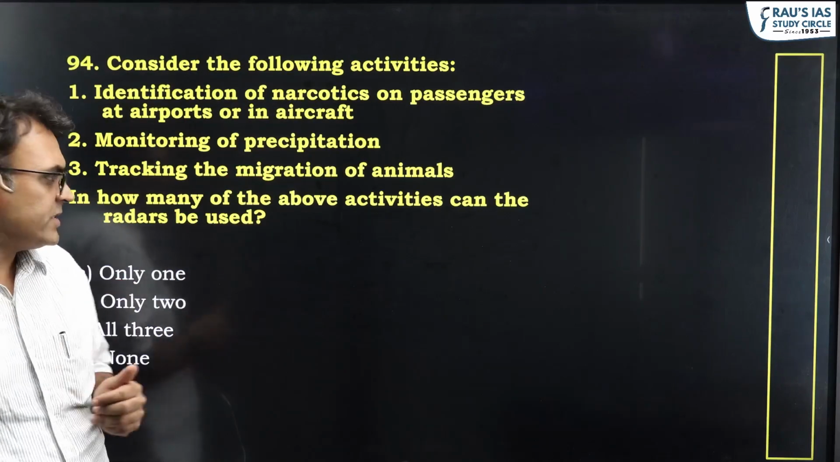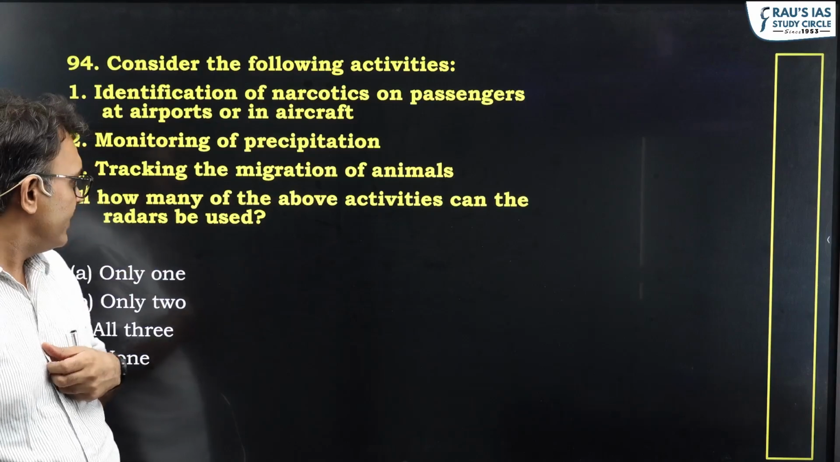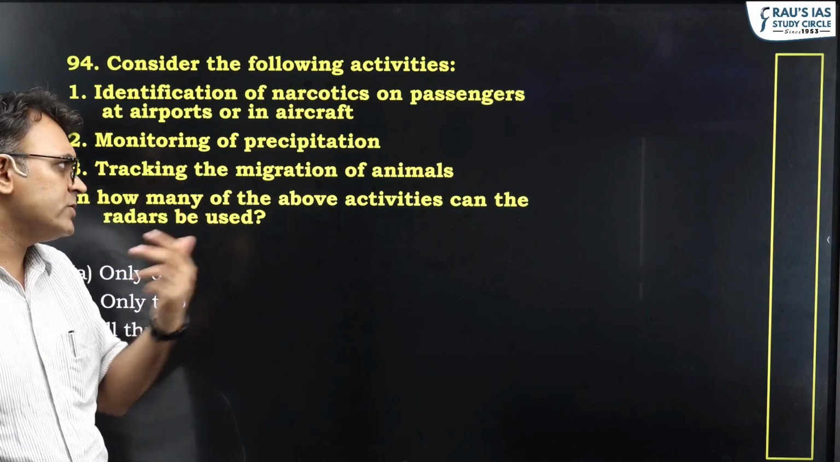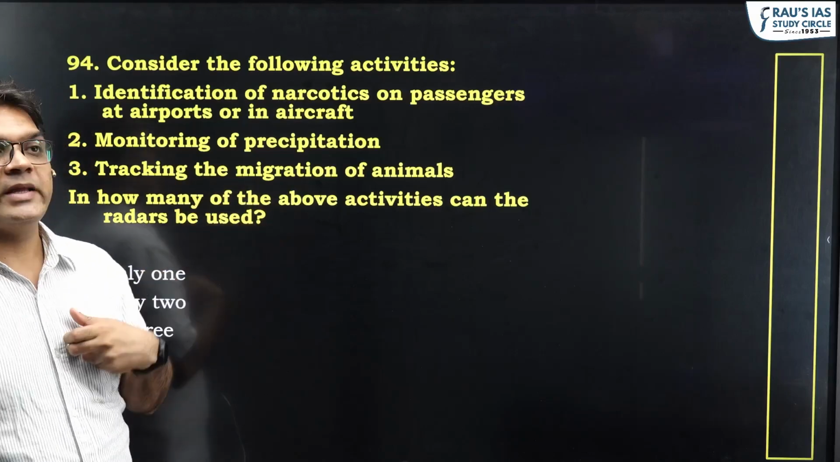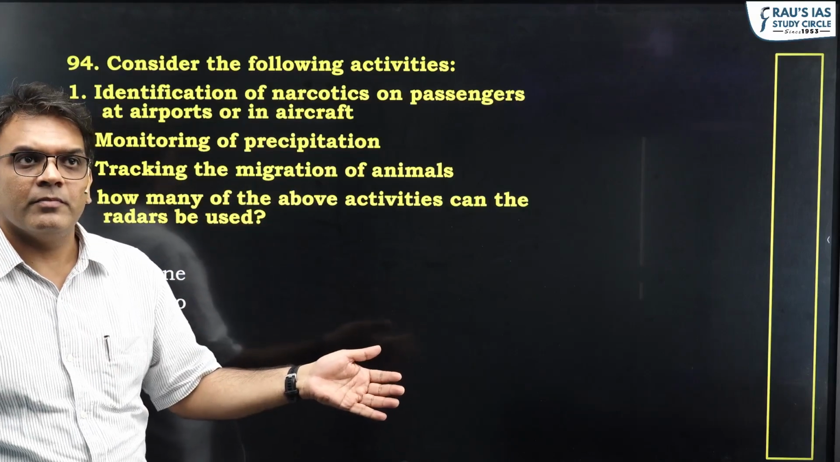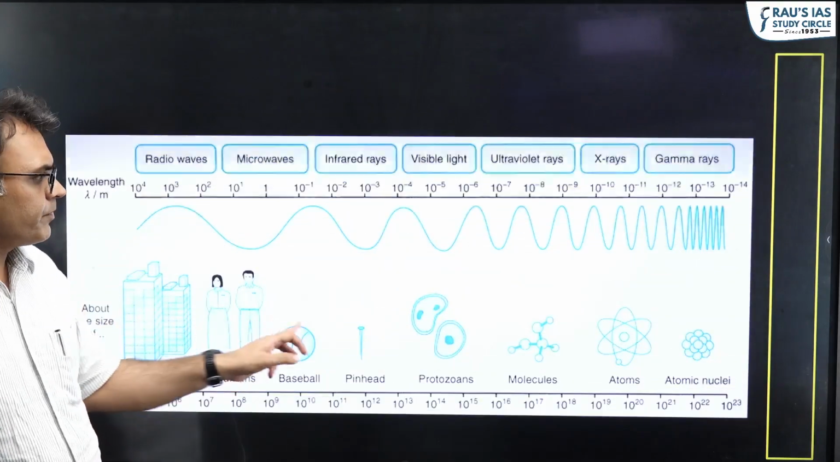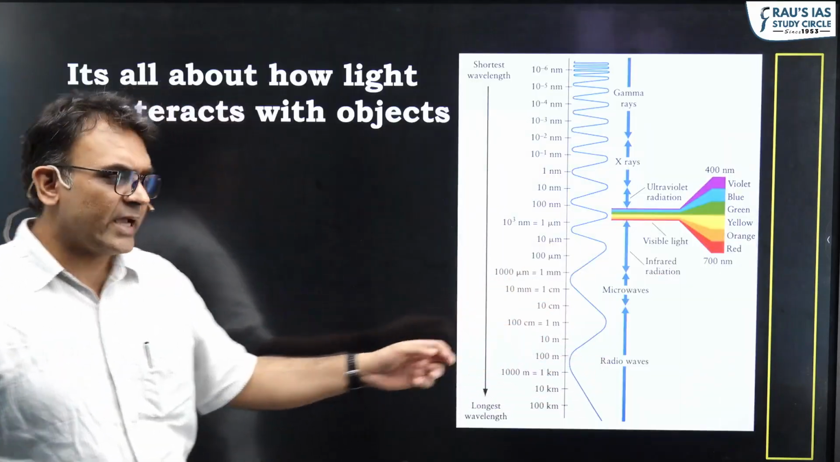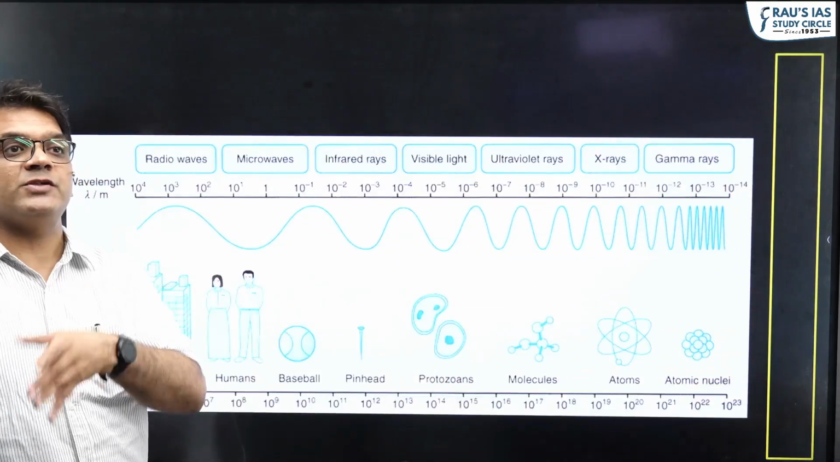With this being said, let us see the options. In how many of the above activities can radars be used? Radars, we are using radio waves, that is already established. Tracking the migration of animals. Animals are big objects. As a result, 1 meter to a few kilometers, that is the size of the radio wave, and I can understand the presence or absence of the animal.